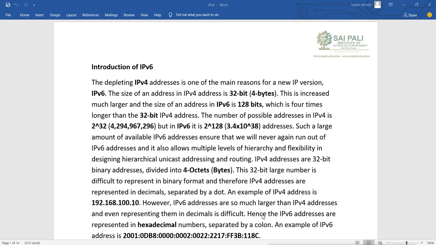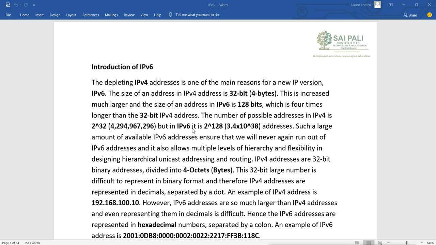The number of possible addresses in IPv4 is 2 raised to 32. It is billions of addresses, but still it is not enough.